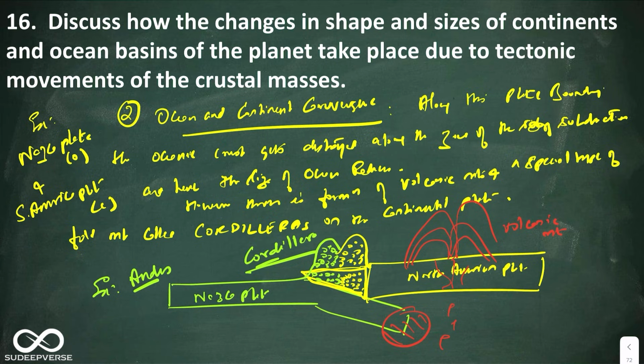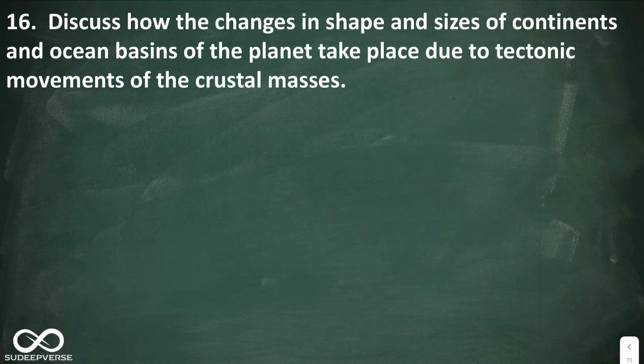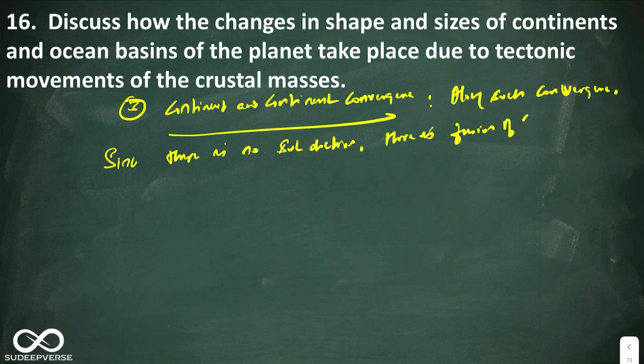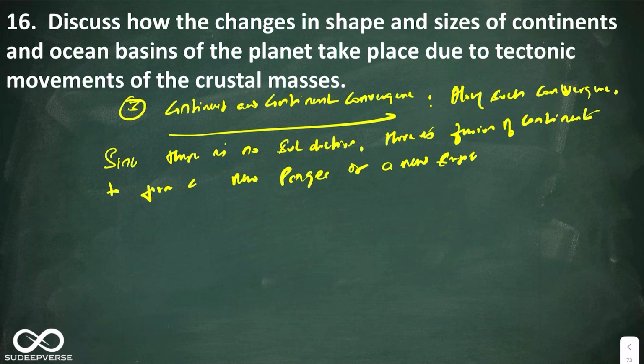All right, let us go to the third one. The third combination is continent and continent convergence. You can say along such convergence, since there is no subduction, there is fusion of continents to form a new Pangea, or a new supercontinent.